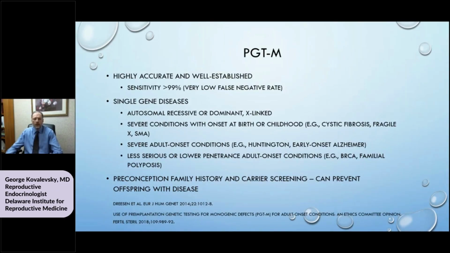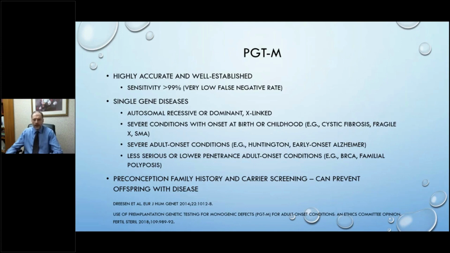It is used for detecting single gene disorders. And this includes autosomal recessive or dominant or X-linked disorders. Initially, when the technique was first developed, it was applied to severe conditions with onset at birth or soon thereafter. However, since the inception, the applications have greatly increased, and we now can utilize PGT-M for severe adult onset conditions. Also, less serious conditions, or perhaps conditions with lower penetrance that are adult onset, can also be tested for.